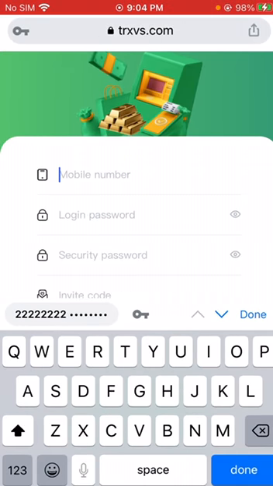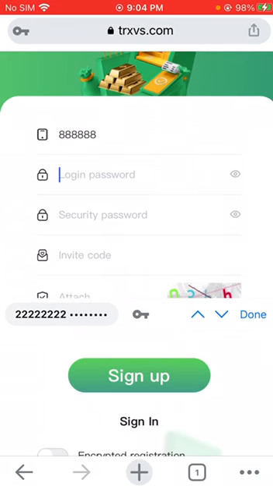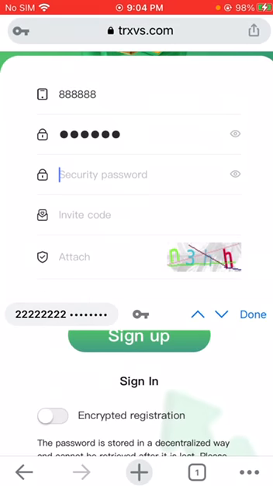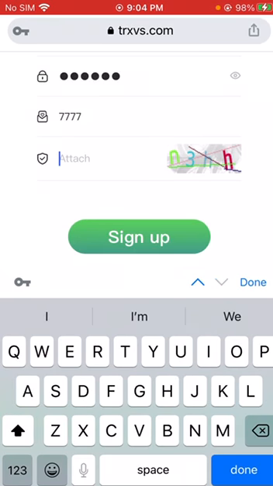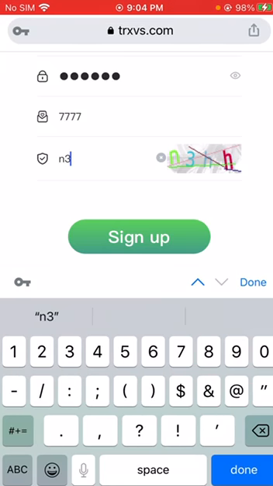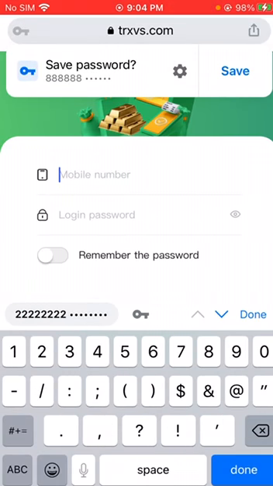First, fill in the mobile number. Second, fill in the login password. Third, fill in the security password. Fourth, enter the invitation code 7777. Enter the verification code to complete the registration.